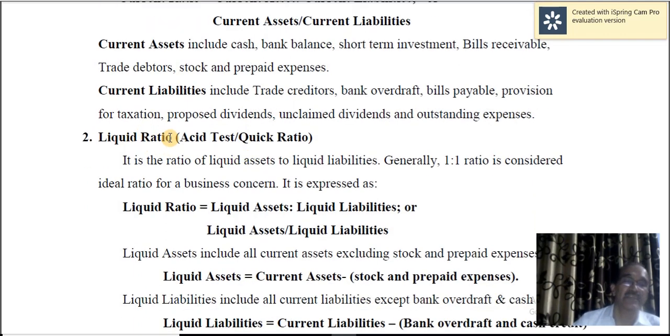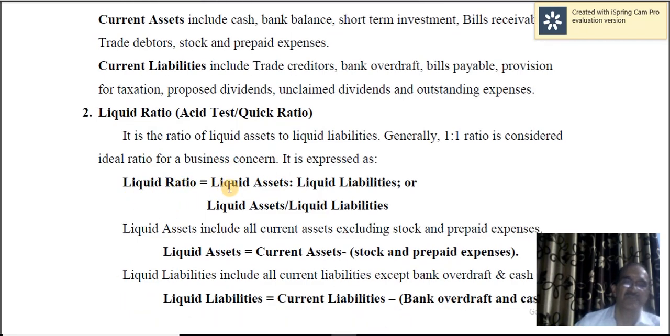Liquidity ratio, or liquid ratio rather. Liquid ratio is also called by different names like acid test ratio and quick ratio. It is the ratio of liquid assets to liquid liabilities. Normally, a ratio of 1 is to 1 is considered ideal for a business concern. So, the formula is liquid ratio is equal to liquid assets is to liquid liabilities. The ideal ratio is 1 is to 1, or liquid assets divided by liquid liabilities.